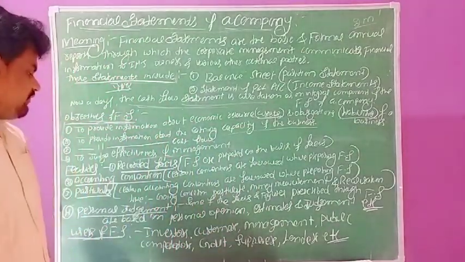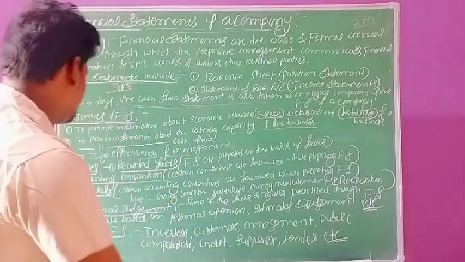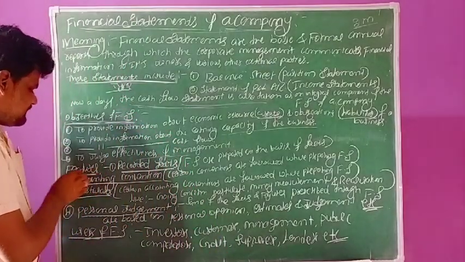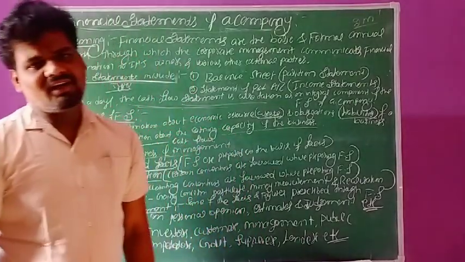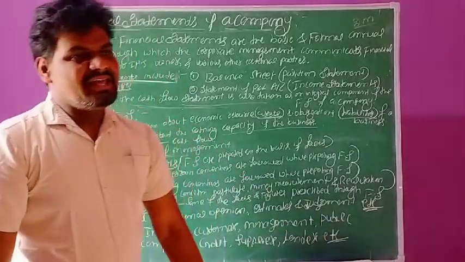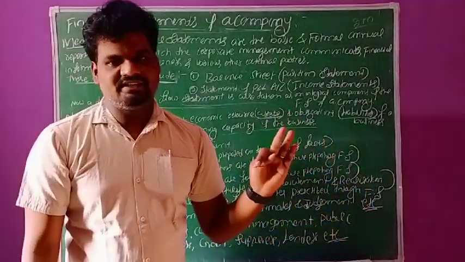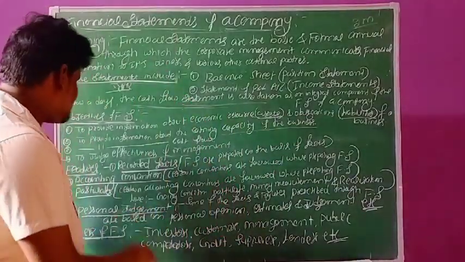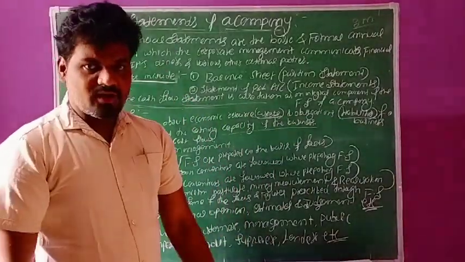After the completion of objectives, the next concept is features of financial statements of a company. What are the various features? Feature is nothing but nature of the financial statement. It is also called the nature of the financial statement. So here nature or features of financial statements of a company.